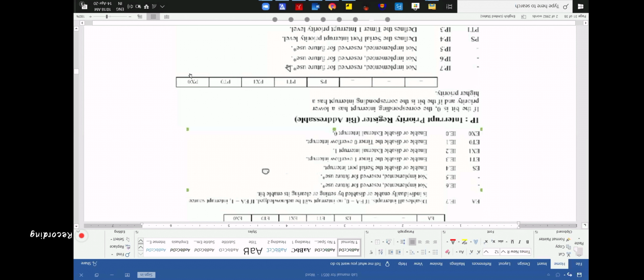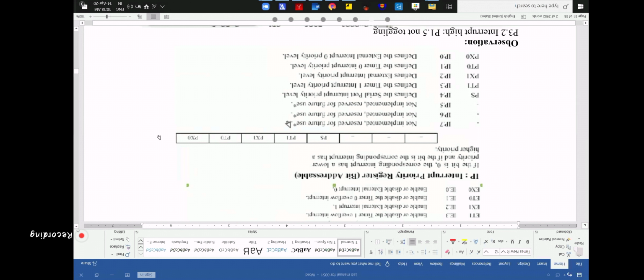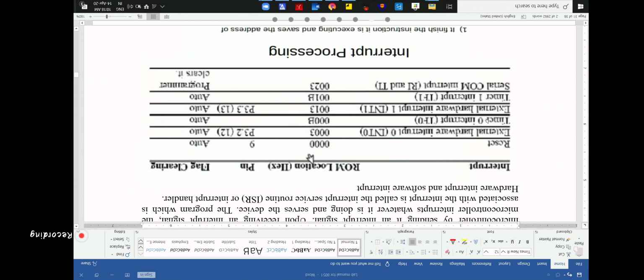That means external interrupt 0 is 0, external interrupt 1 is 0, timer 0 overflow interrupt is 0, timer 1 overflow interrupt is 0, serial is 0. Or everything is 1: external interrupt 0 is 1, external interrupt 1 is 1, timer 1 interrupt is 1, timer 0 interrupt is 1, serial port interrupt is 1. So these are all 1 1 1 1.